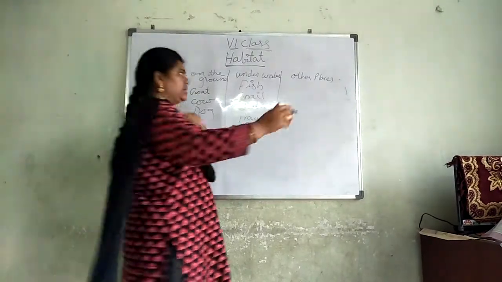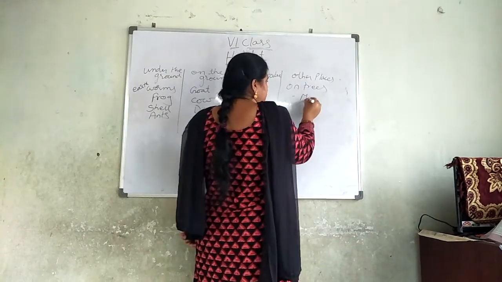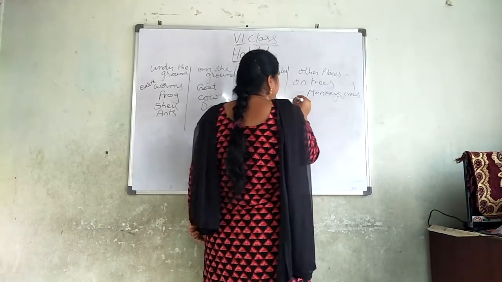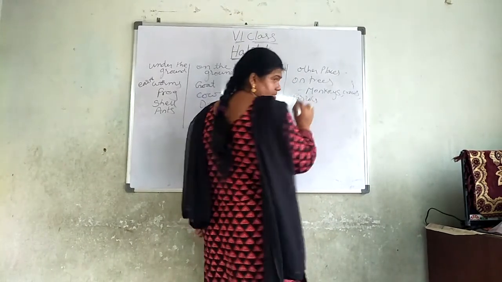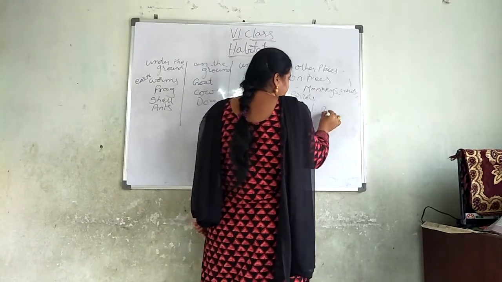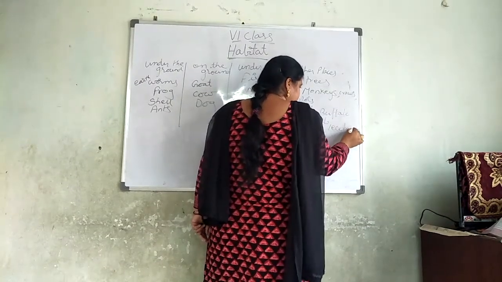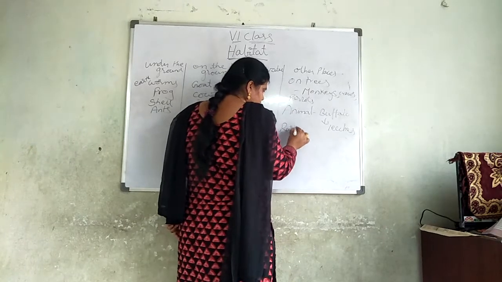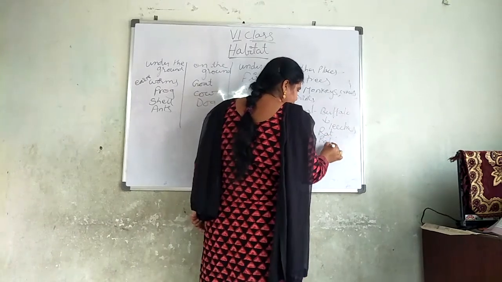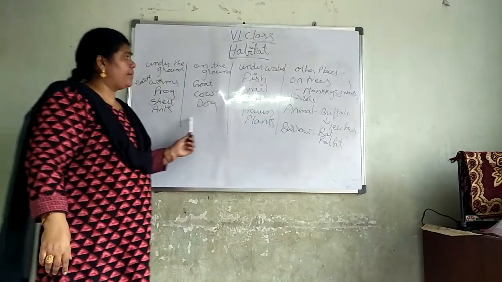Other places: on trees, we can see monkeys, crows, parrots, etc. Then on animals, if you take a buffalo, on the buffalo we can see leeches. Then burrows, and in the burrows we can see rats, rabbits, etc. So, these are the different places where habitats exist.